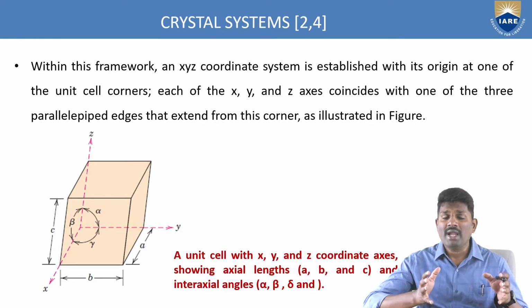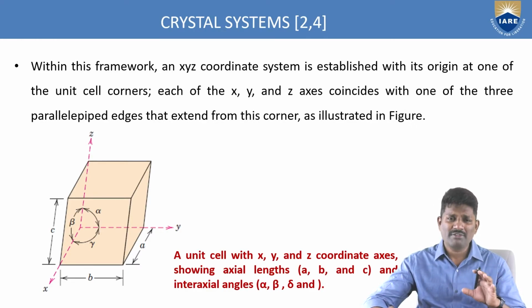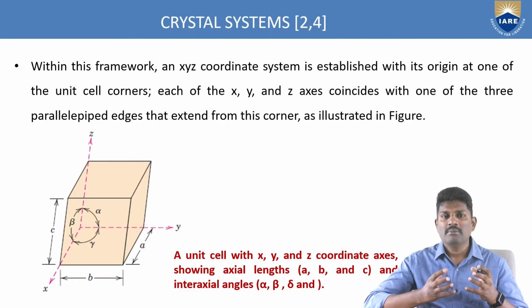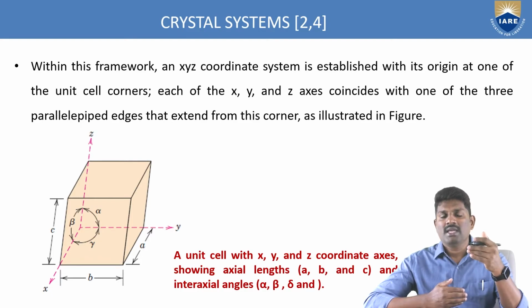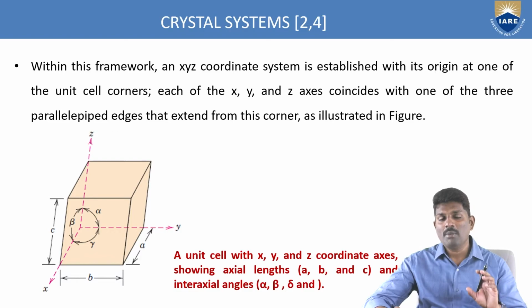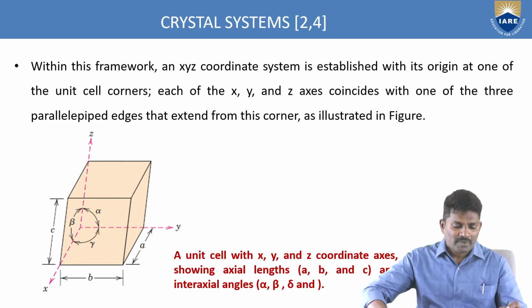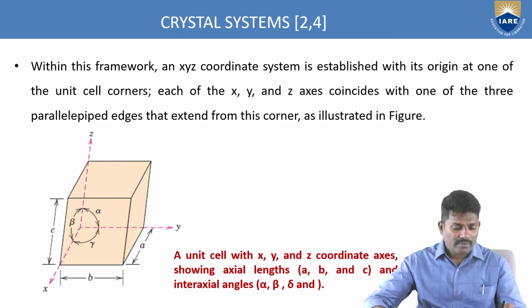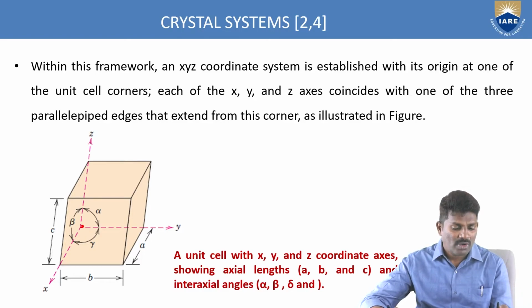So, how can we identify this? What is the framework for designing the geometry of these crystal structures? We need an origin. Why? Because based upon this origin, we can easily tell at what distance along the x coordinate, y coordinate, and z coordinate the element is moving, and how much distance. Here, if you see the unit cell, it has an origin at this point, and you have an x-axis, y-axis, and z-axis.